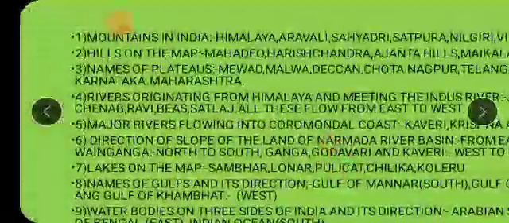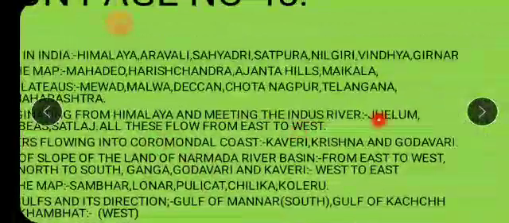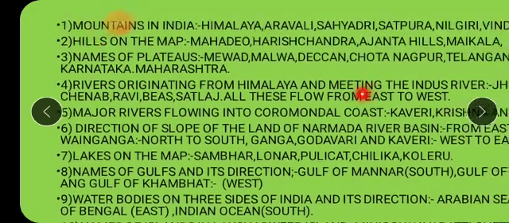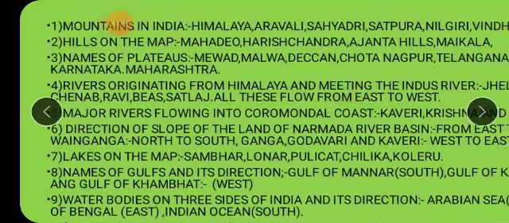Again I repeat, it is Jhelum, Chenab, Ravi, Bias, Satluj. So all these rivers, they meet into the Indus River. Okay, see I have written the names here. Jhelum, Chenab, Ravi, Bias, Satluj. These all flow from and what is the direction of their flow, children? They flow from east to west. Okay, they will always flow from east to west.